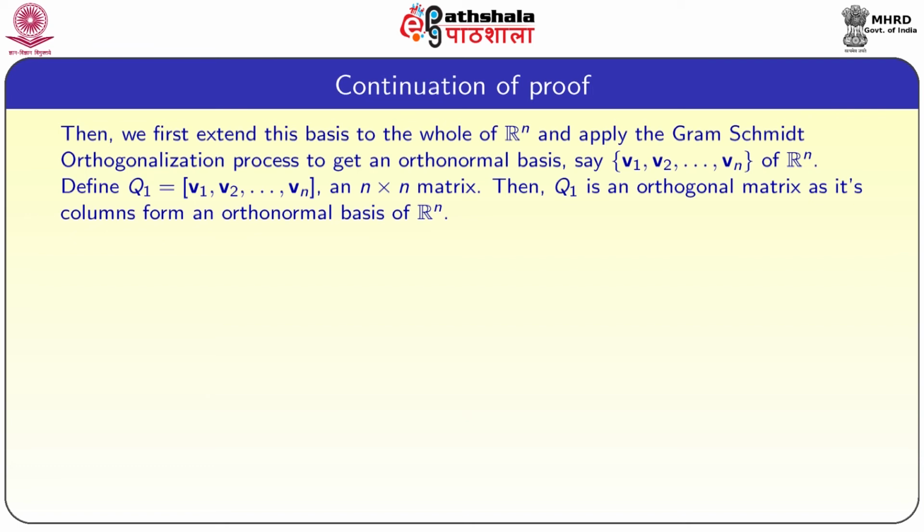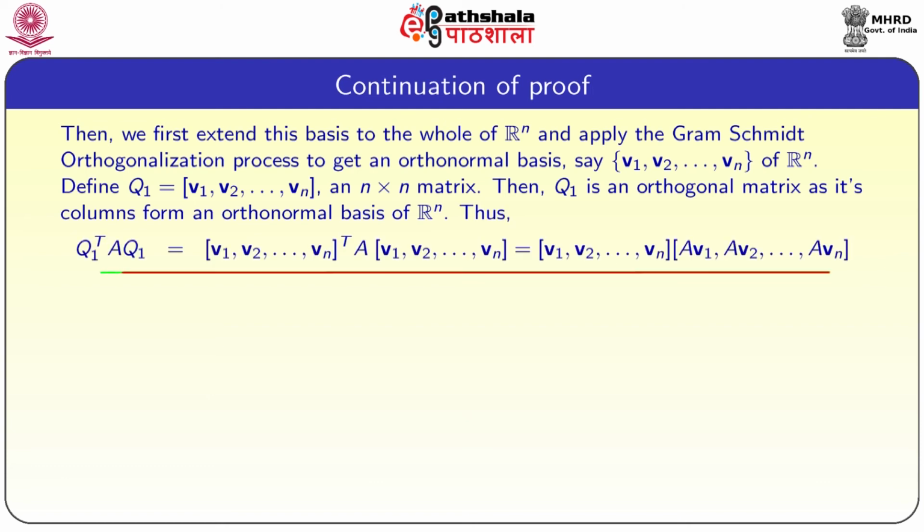Q1 is an orthogonal matrix as its columns form an orthonormal basis for R^n. Thus, Q1 transpose A Q1 is equal to the matrix with rows v1 transpose, v2 transpose, and so on vn transpose, times A v1, A v2 and so on A vn.